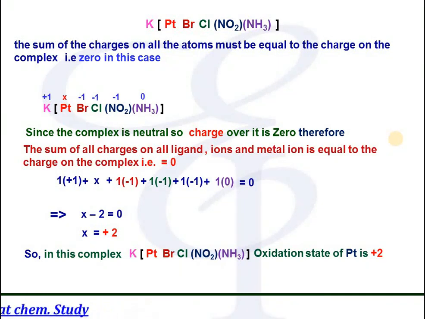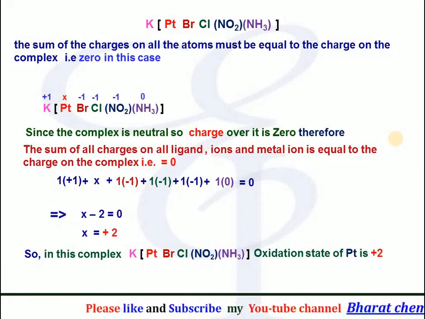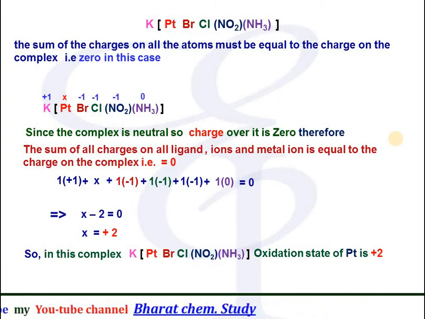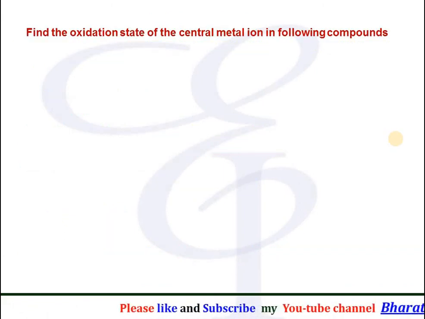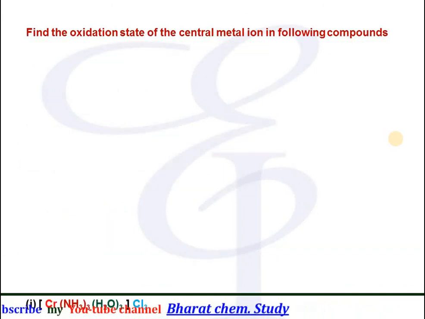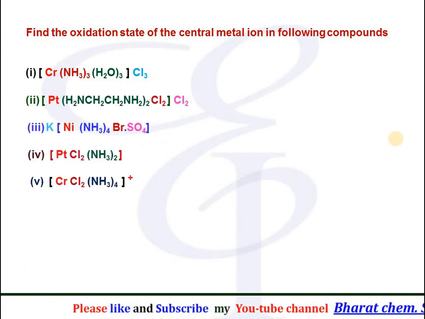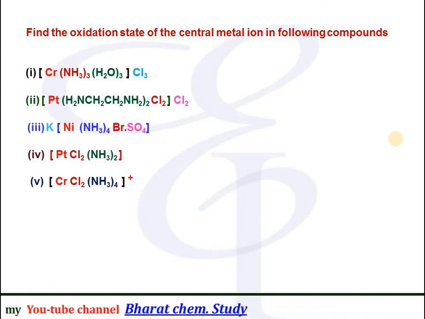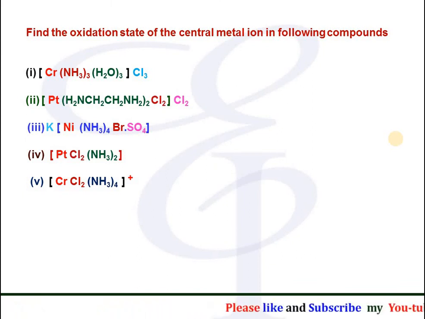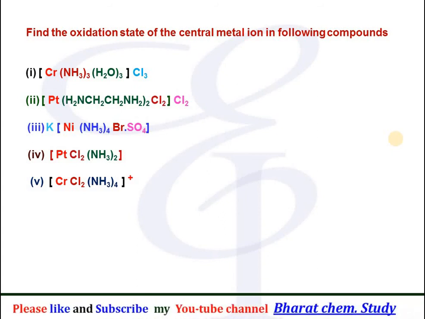So by seeing these examples and with the previous knowledge, we are easily able to find the oxidation state of the central metal ion in the following complexes. You have to find these oxidation states yourself for practice. I am providing the answers here so that after calculation you can check the correct answers.